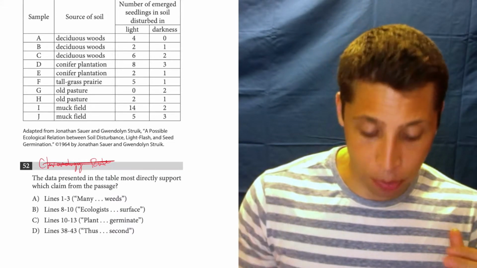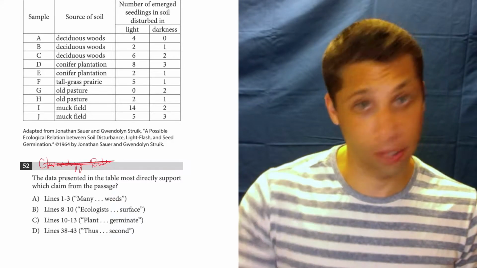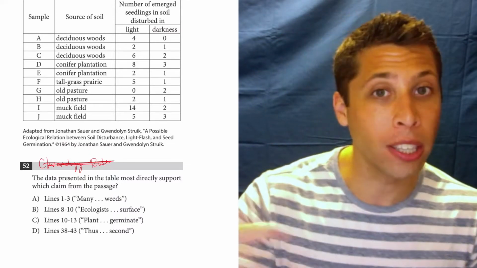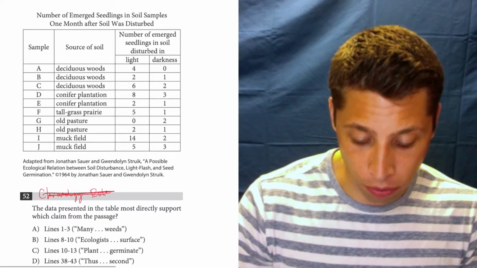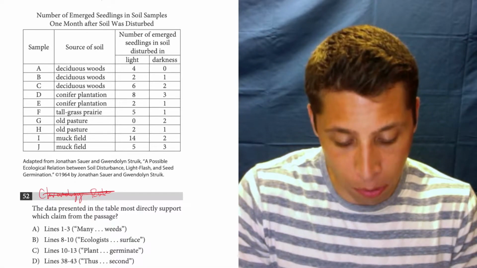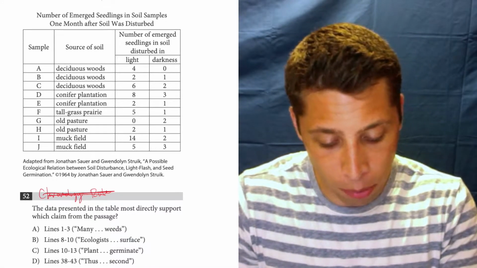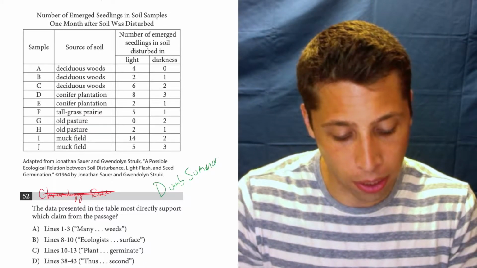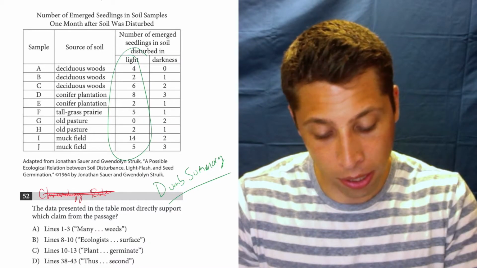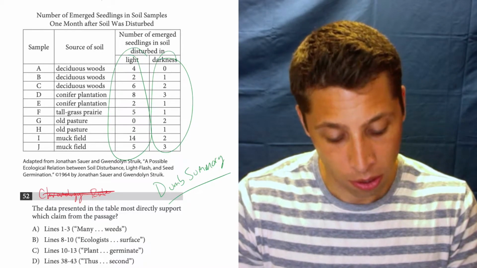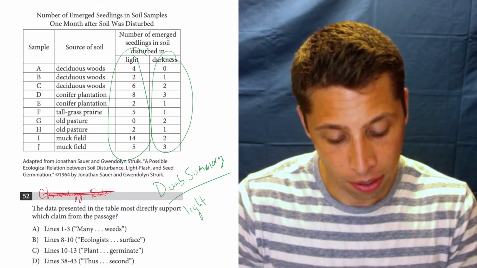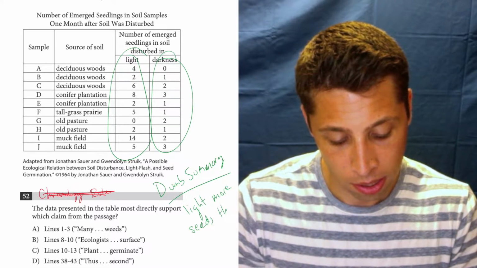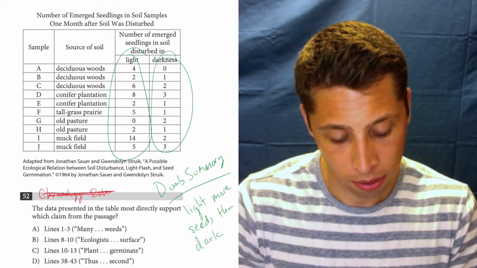They're asking, the data presented in the table most directly supports which claim from the passage. We're going to have to go to these 4 claims. But I want to know what I'm looking for in those claims. So I want to look at the chart first and be like, okay, what's a dumb summary of this chart? In this case, we want to get the dumbest version of what we're looking at. These are big numbers. These are small numbers. So light, more seeds than dark. That's it.